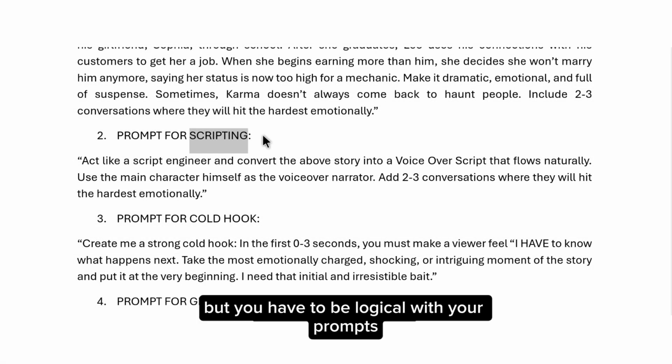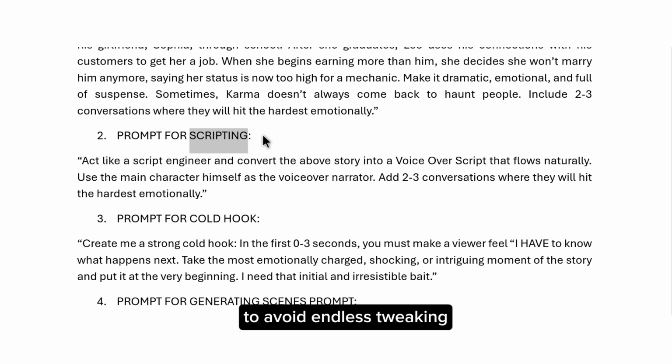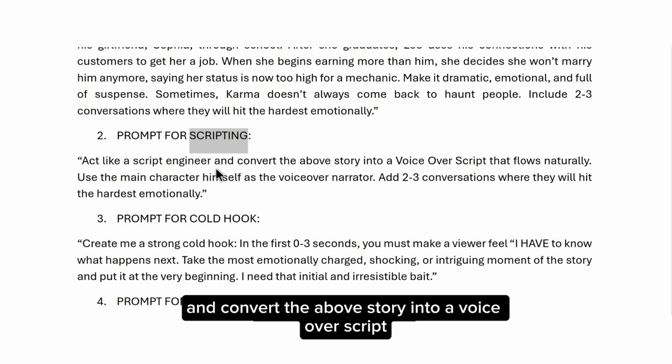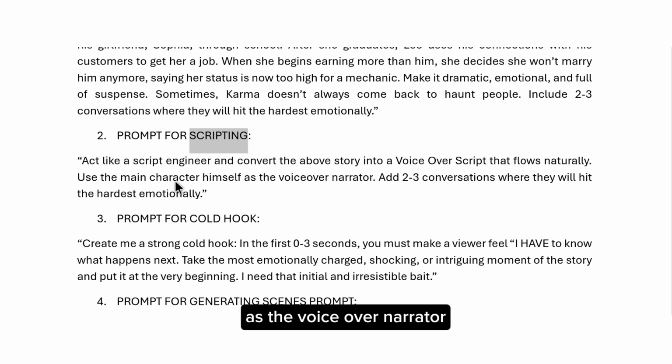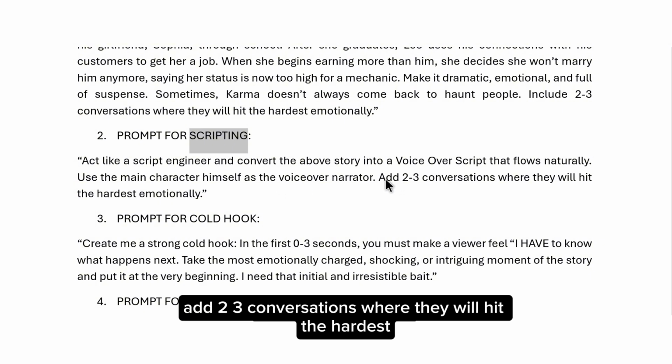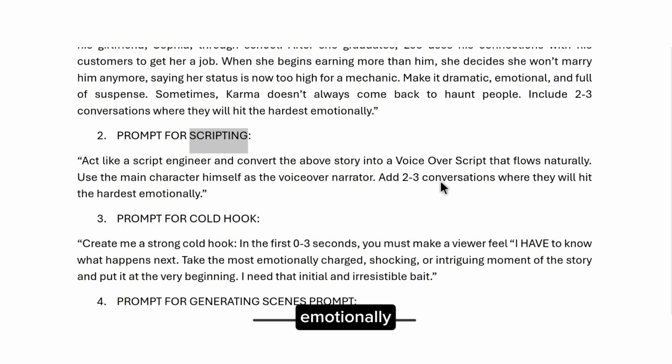Scripting is easy, but you have to be logical with your prompts to avoid endless tweaking. Now let's go. In the ChatGPT box below, just type this. Act like a script engineer and convert the above story into a voiceover script that flows naturally. Use the main character himself as the voiceover narrator. Add 2-3 conversations where they will hit the hardest emotionally.